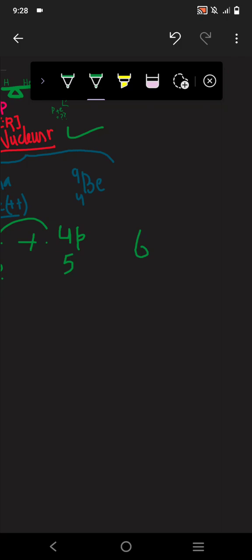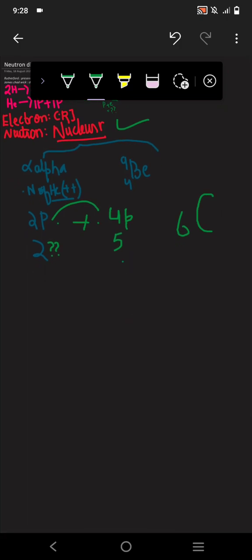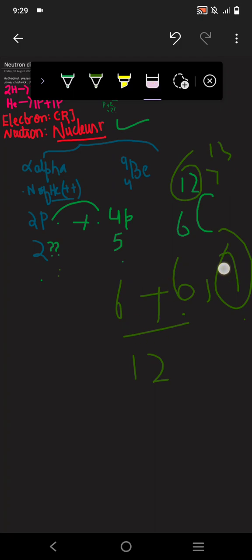Now we know the element with atomic number 6 is carbon. Then 5 plus 2 is equal to 7. Then why did we place 6 instead of 7? The atomic mass of carbon is 12, when we add 6 plus 6 we get 12. Why did we not put 13? What's the reason?